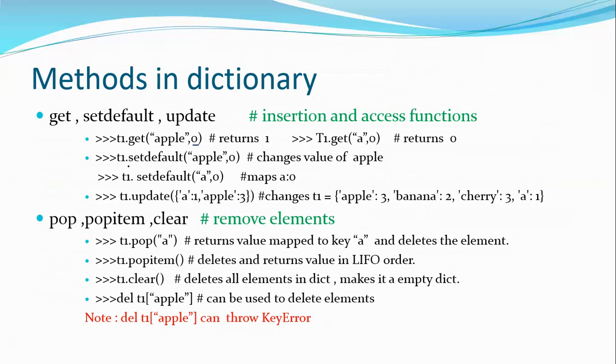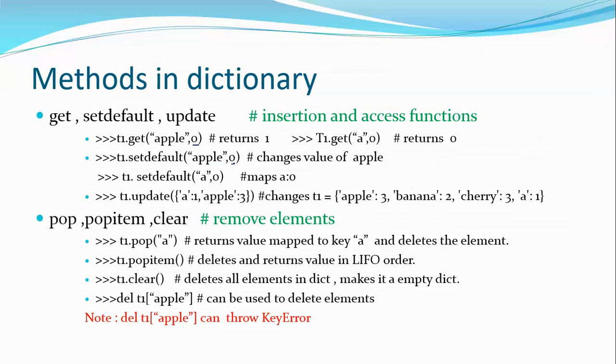Similarly, I can also set a default value for keys. If a particular key is not available in the dictionary, I can return a default value. That is, if I say t1.setdefault of apple, and my dictionary t1 is not giving a value for apple, in my case it is giving the value 1. If it were not giving the value, I can say give the value 0. The default value for the key apple I'm setting to be 0.